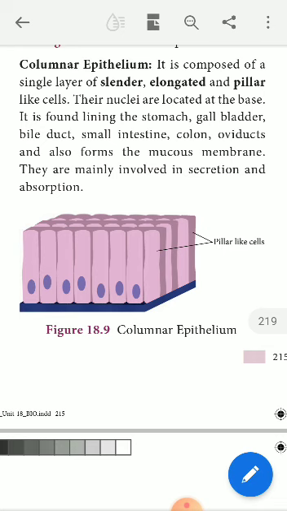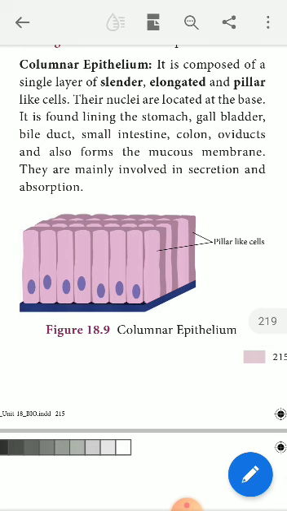It secretes some mucous substances in order to lubricate the food and to protect the stomach layer from the erosive nature of the dilute HCl produced by the stomach. The other function is absorption. It absorbs certain chemicals and water substances as soon as these substances reach the stomach. So absorption and secretion are the two vital functions of the columnar epithelial cells found in organs like the stomach, intestine and other places.